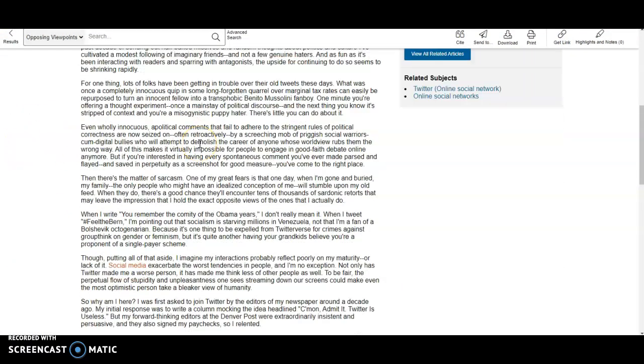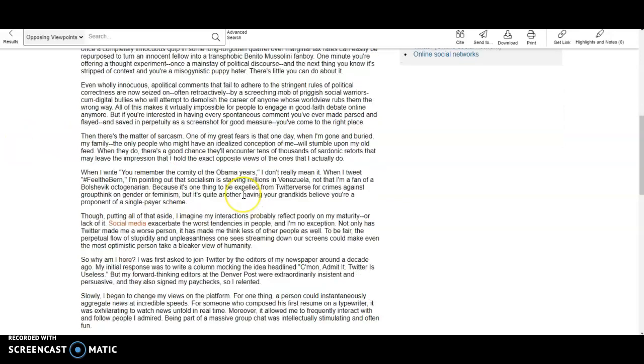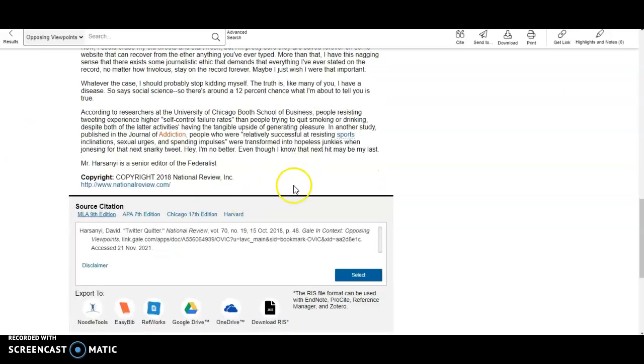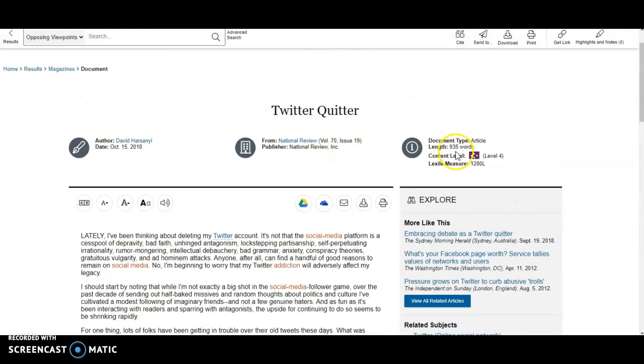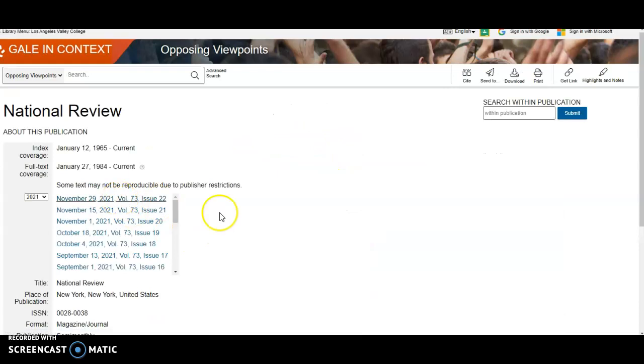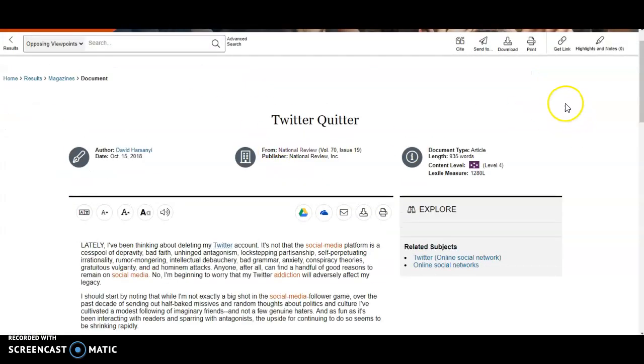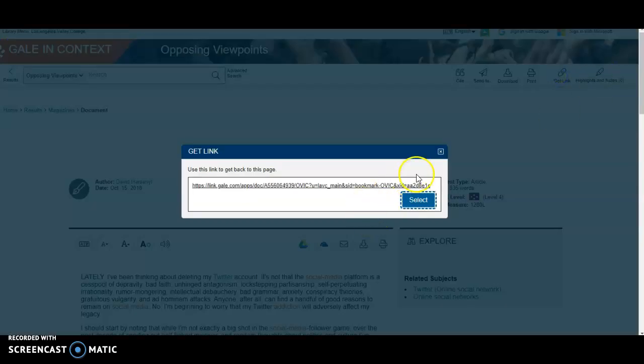This one it's actually kind of funny too. And you can always get a citation from down at the bottom too if you didn't want to get it up at the top. So yeah, I like this one. This does have enough words. It's from the National Review. So I would grab this one.